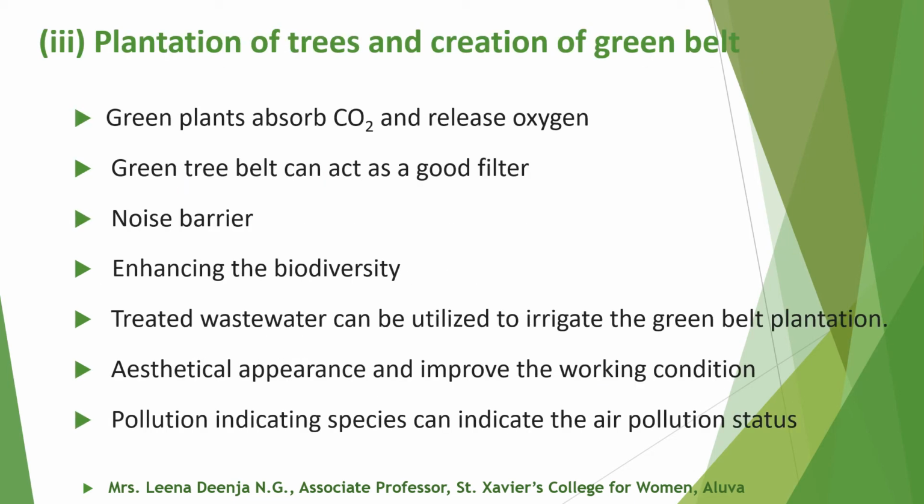Third method is plantation of trees and creation of green belt. Suitable number of plants in industrial environment helps in creating better environment in many ways. Green plants absorb carbon dioxide and release oxygen. A properly designed green tree belt can act as a good filter of air pollutants.